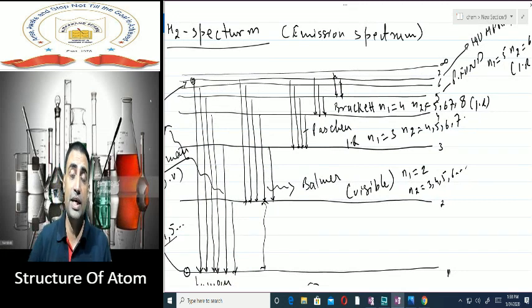If the electron is neither coming to the first nor the second shell, but coming back to the third shell, we call it the Paschen series. For the Paschen series, N1 is 3 and N2 is 4, 5, 6, 7, anything like that. It is in the infrared region, lesser than visible.